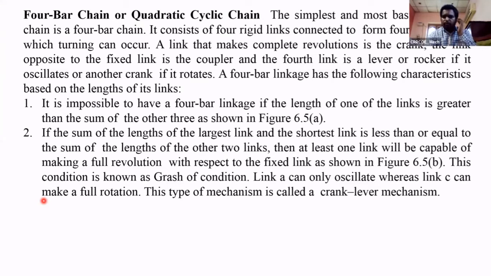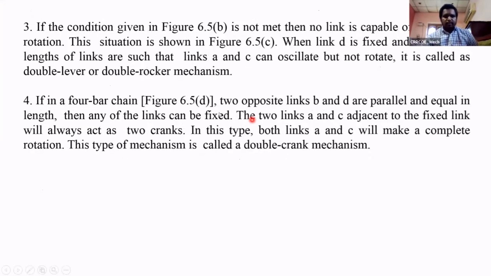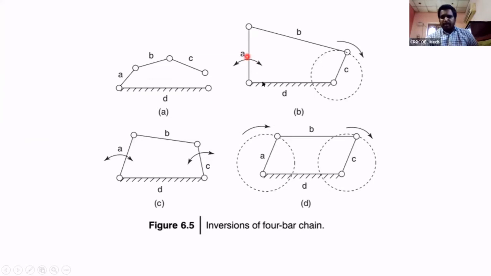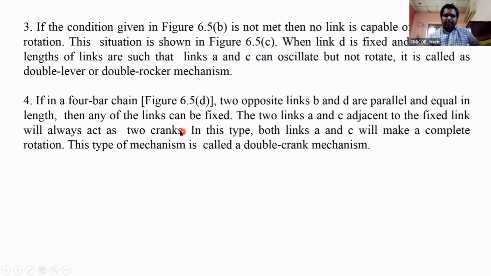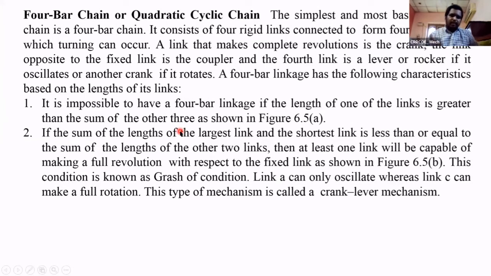Here we have 4 important characteristics of the 4-bar linkage mechanism. See this, this is the 4-bar mechanism. We are connecting 4 links: 1, 2, 3, 4. Then it is called a 4-bar mechanism. Now we see the characteristics. The first characteristic: it is impossible to have a 4-bar chain linkage if the length of one of the links is greater than the sum of the other 3.